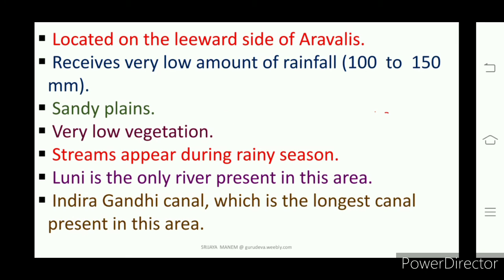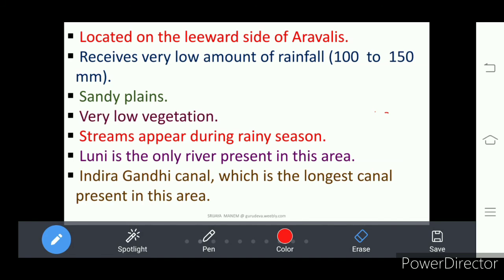The Luni river flows through the desert area. As the rainfall is very less, we find very low vegetation, that is forest cover. There is not much forest cover. It is a plain sandy area.